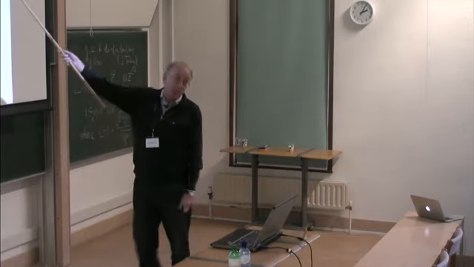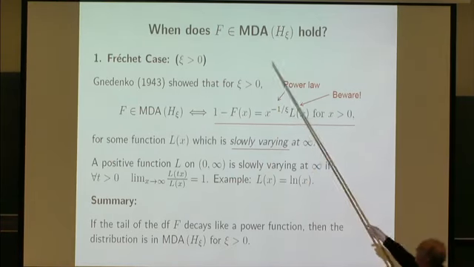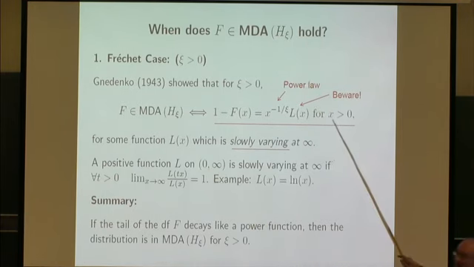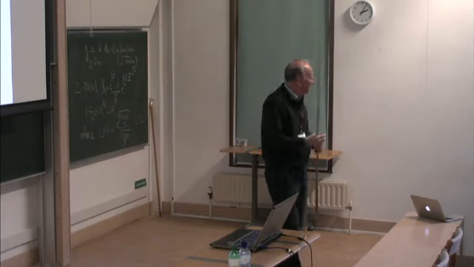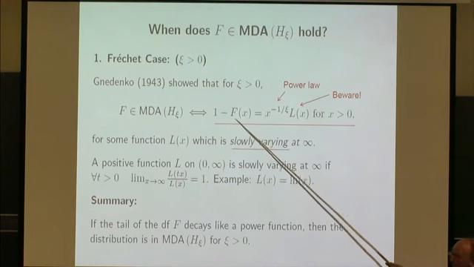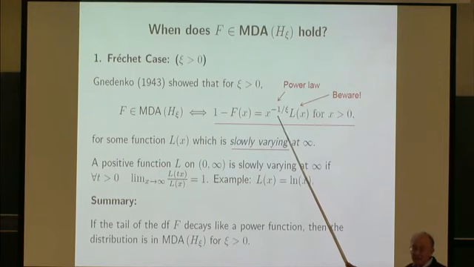The question is, there was a condition in this theorem. Well, this condition is the maximal domain of attraction. Here it is concretely. This is Gnedenko. I said I will come back to Gnedenko. Well, this is Gnedenko's theorem. So now say this methodology I just showed you for the Pareto type distributions, power tail distributions, holds if and only if my underlying data, which I assume IID for the moment, I said I can have stationarity and I can adapt to non-stationarity, is indeed power tail, but with a slowly varying function L.